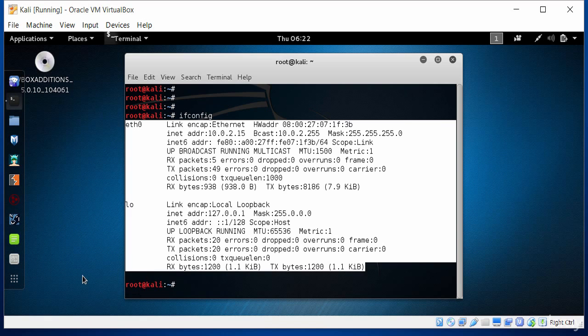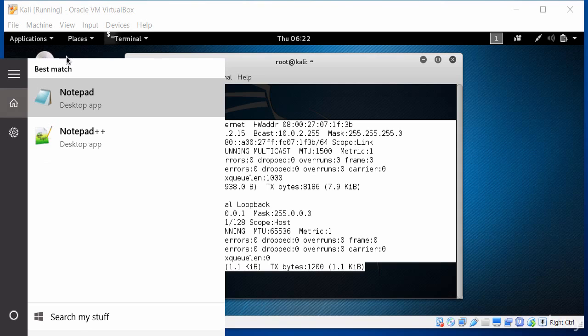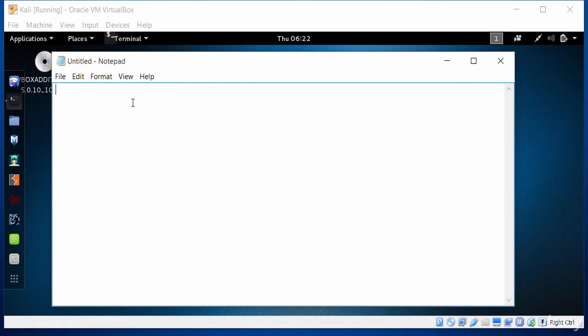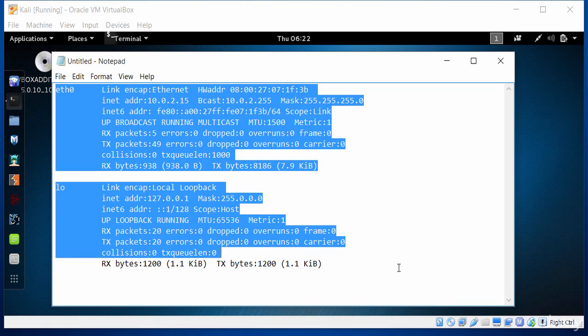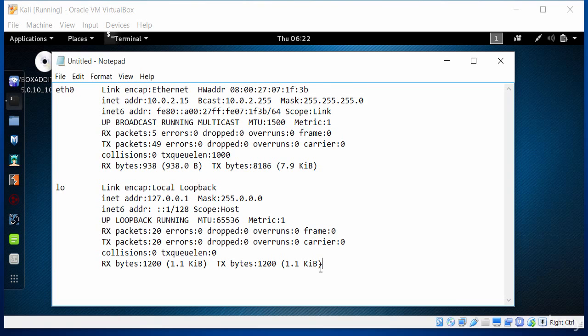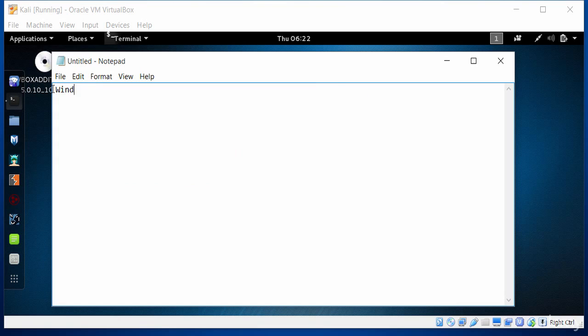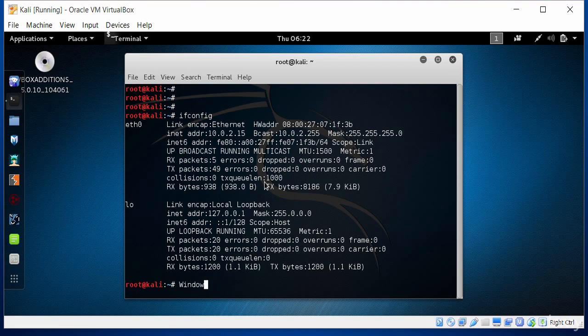So that being my host machine, let's just go to Windows 10 and I go to Notepad, and within Notepad let me paste this, edit paste or Control V, and that works fine. So let me delete this, and I will just type in Windows, and let's see if I can copy this. So Control C or copy, and go into paste, and that works fine.